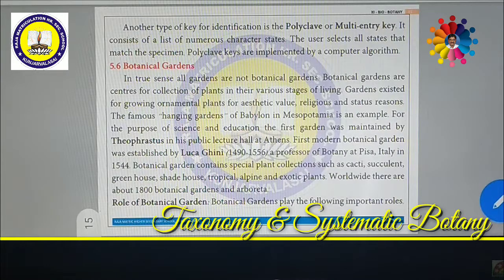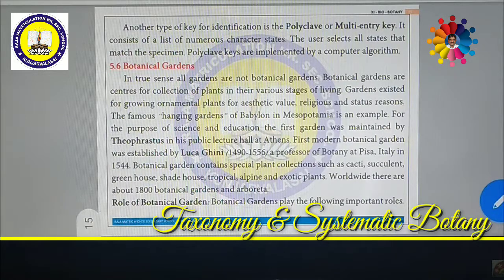These have large trees, small plants, herbs, shrubs, cactus, succulent plants, greenhouse, shadows, tropical, alpines, exotic, arboreal, everything should be available. That should have a proper house, and a lot of opportunity for research and supplying seeds to the people.